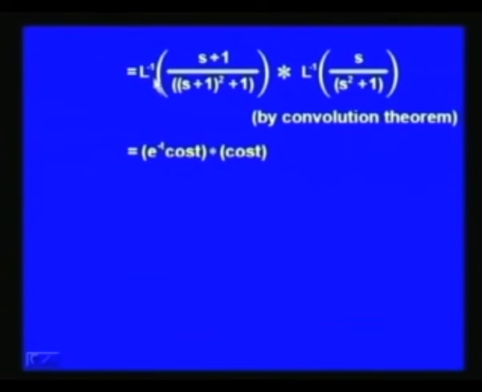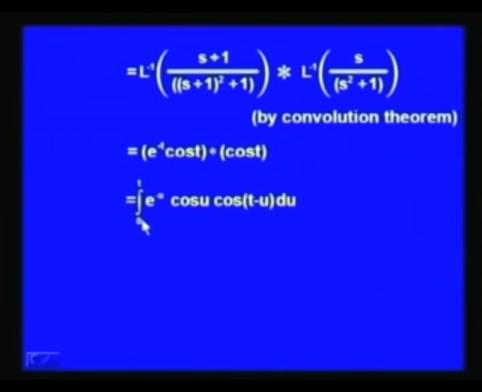So, now the inverse Laplace transform of (s plus 1) over ((s plus 1) whole square plus 1), using the first shifting theorem which we had studied in the previous lecture on Laplace transformation, gives us e to the power minus t into cos t. We know that the inverse Laplace transform of s over (s square plus 1) is cos t, and when you multiply e to the power minus t to cos t, then its Laplace transform gives (s plus 1) over ((s plus 1) whole square plus 1). So, the inverse Laplace transform of this function of s is e to the power minus t cos t, and the inverse Laplace transform of s over (s square plus 1) we know is cos t.